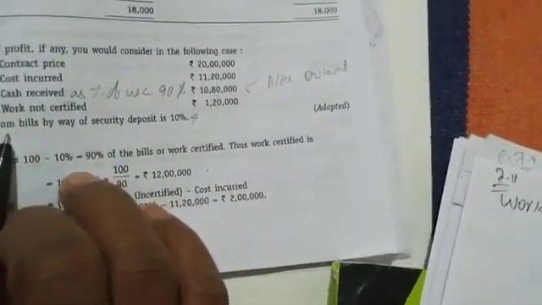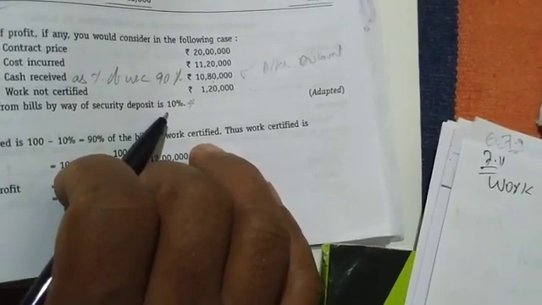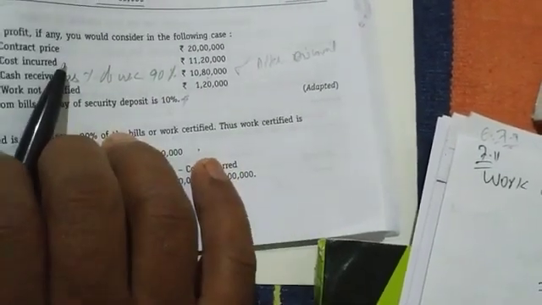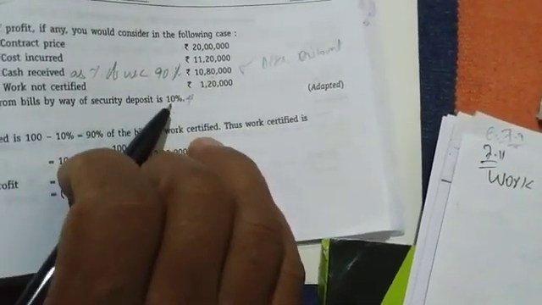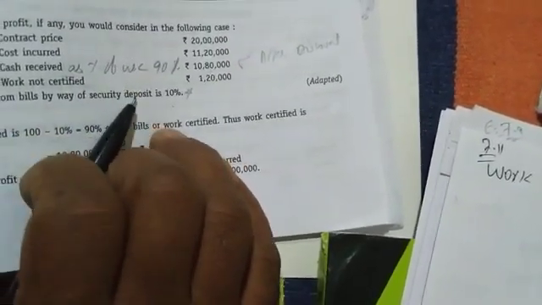Okay, so here one point is important. Deduction from bills by way of security deposit is 10%. So this is your discounted bill for 10%, and this cash received will be 90%. So this is 10% means this is 90%. Okay. So we have to find out first how much is work certified.